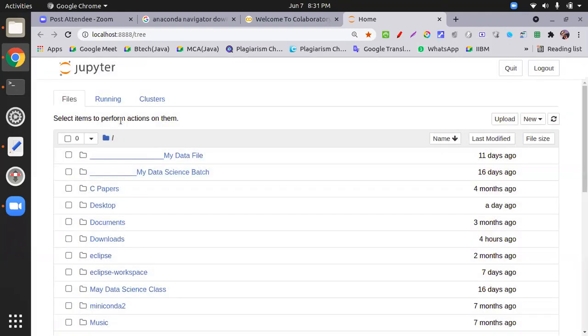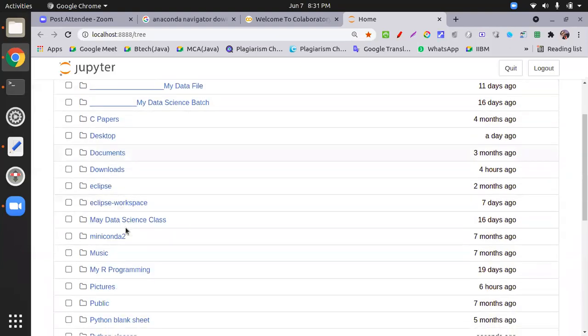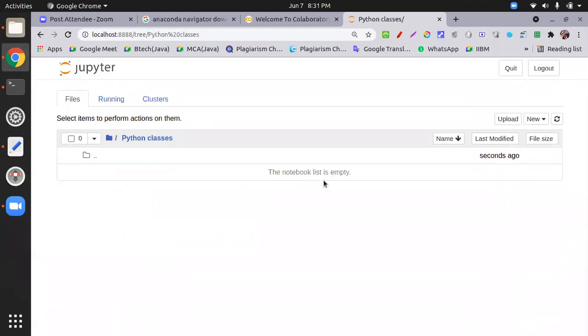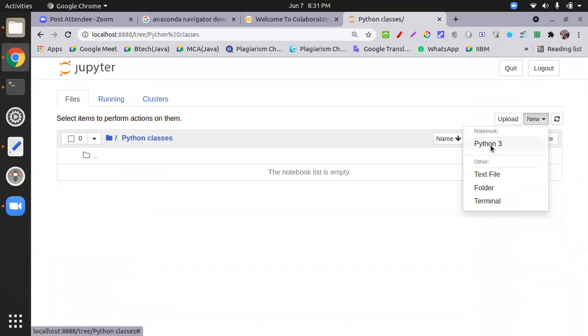Once you rename it, you will see Python classes over there. Same way, once you create a folder, you again go to New and select the Jupyter notebook file.